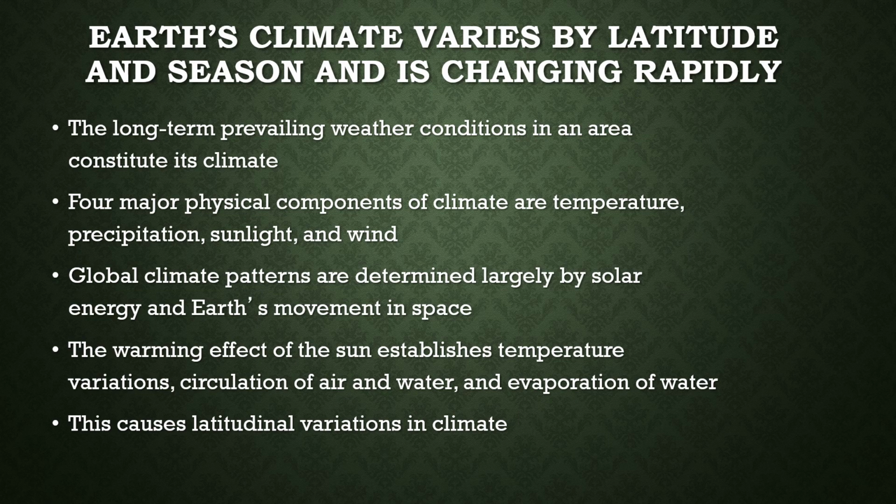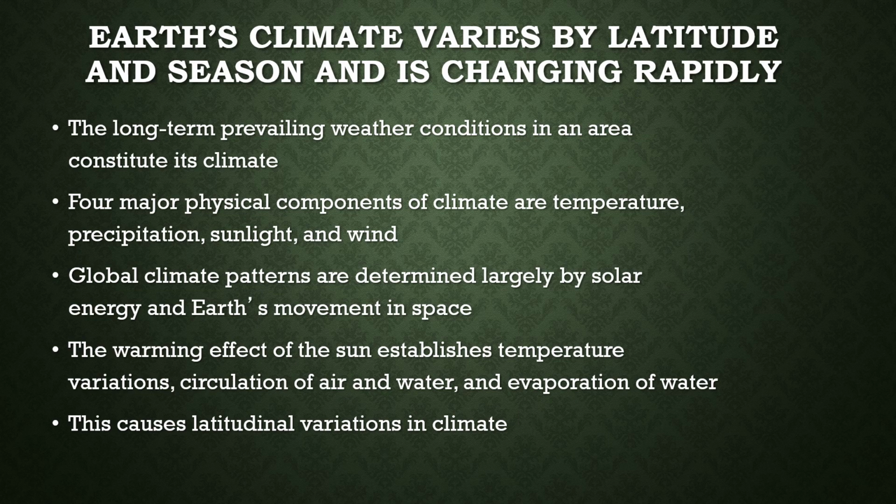Global climate patterns are determined by solar energy and Earth's movement, like Earth's orbit and tilt, and radiation from the sun determines a lot of the seasons. Right now, at this time of the year, it's starting to get colder in the fall and things like that, because of how Earth is tilting going around the sun.